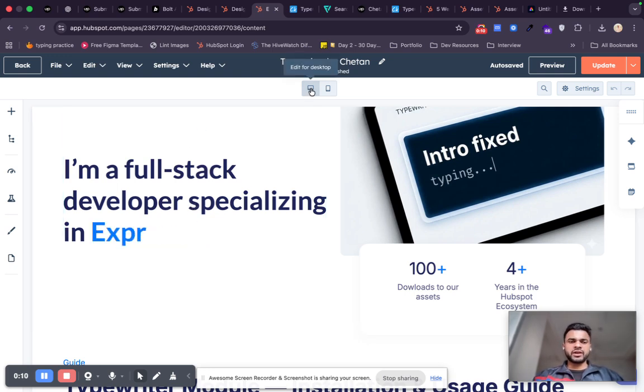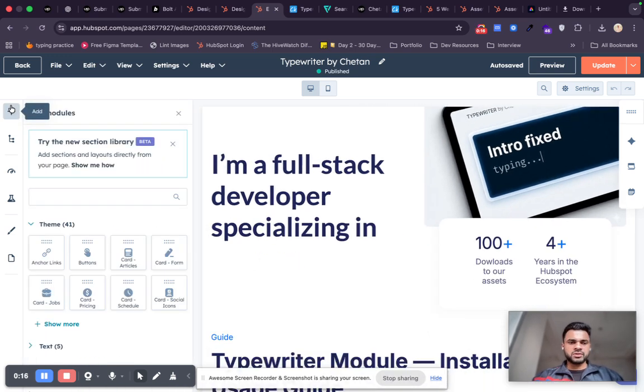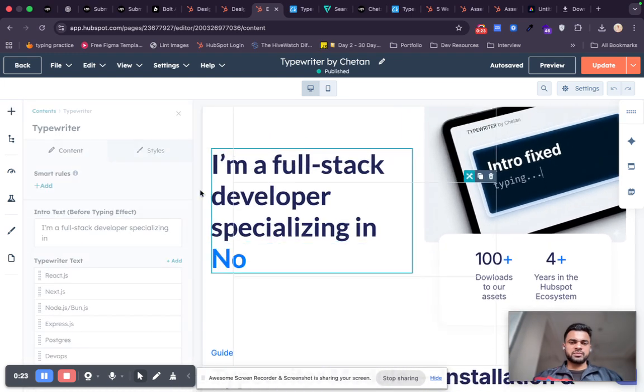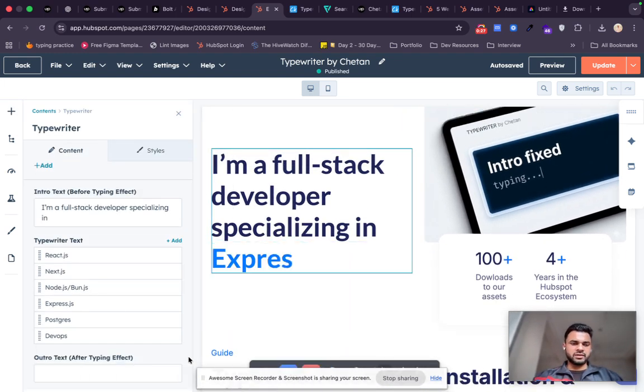So after installing it from HubSpot Marketplace, you have to open your page editor where you want to put this module and just search typewriter. And after dragging and dropping it here, you will see something like this. So let me guide you through all the features that it has.